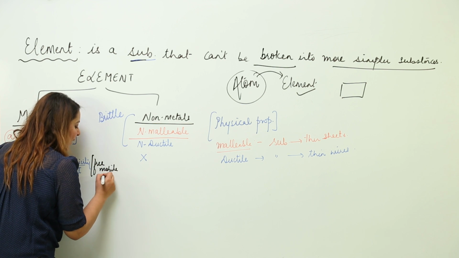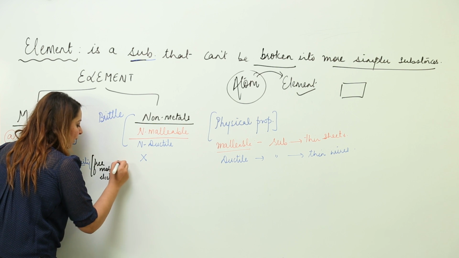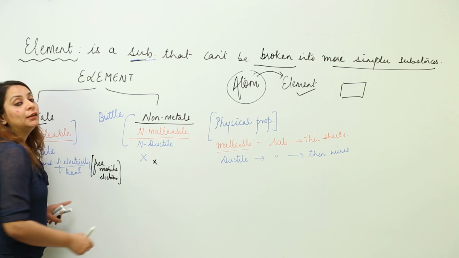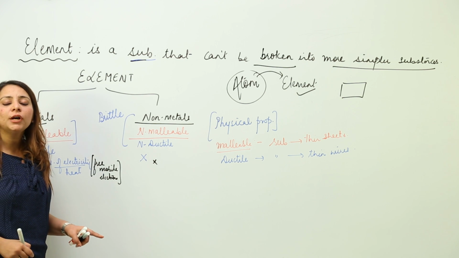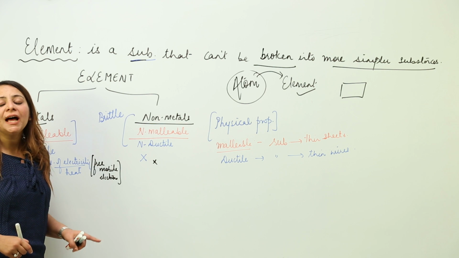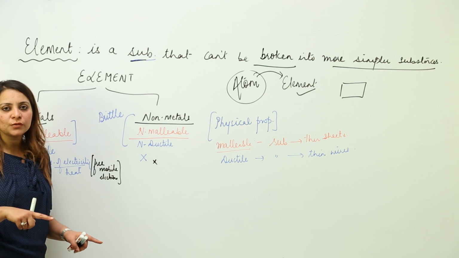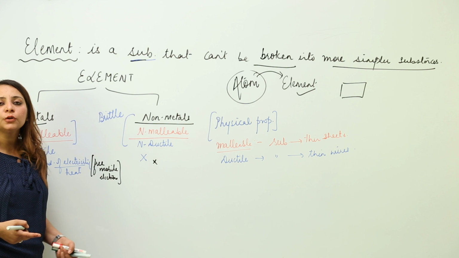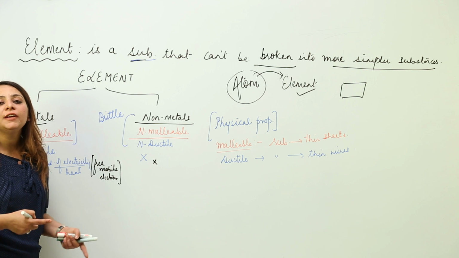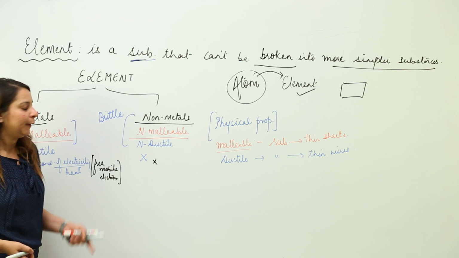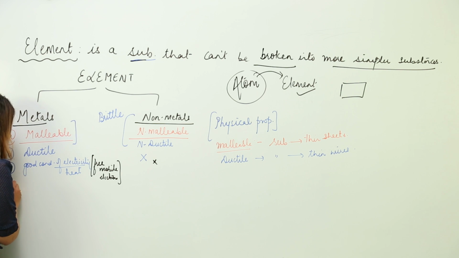Free mobile electrons are there in metals, but they are not present in non-metals. That is the reason they are poor conductors of electricity, and we know that heat is an after effect of electricity. So if they are not good conductors of electricity, they will be poor conductors of heat as well, right?